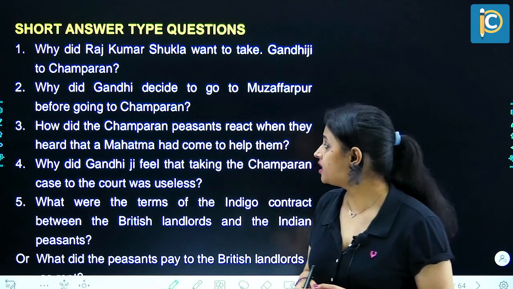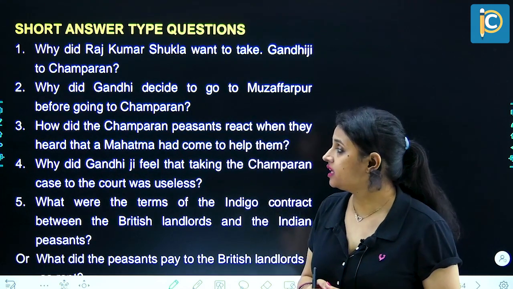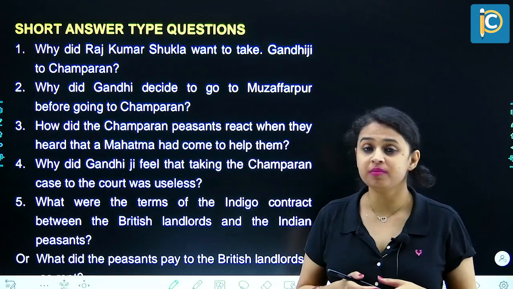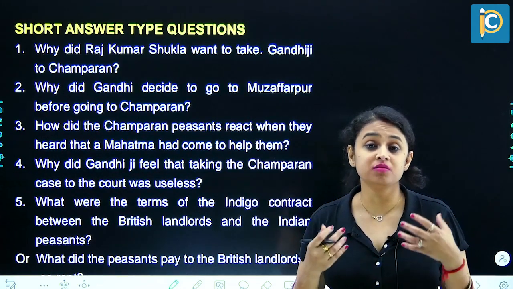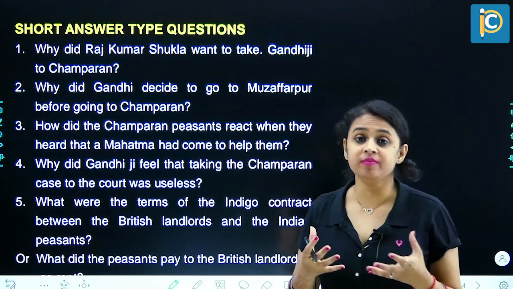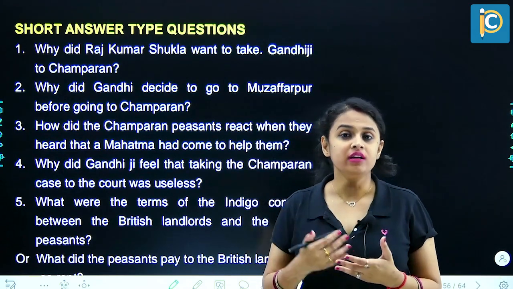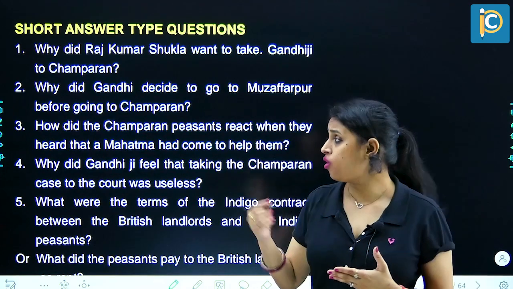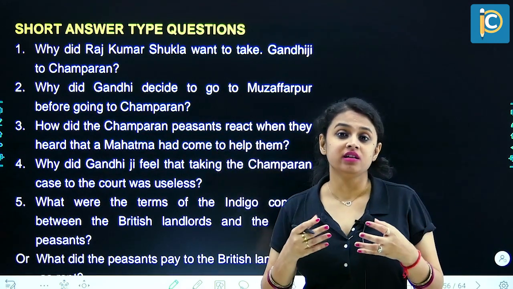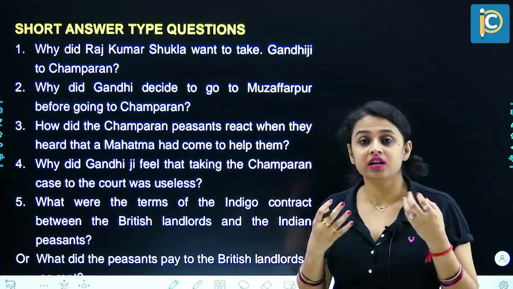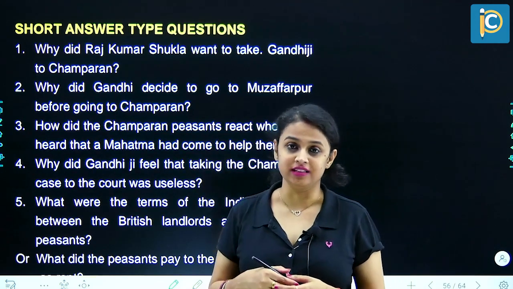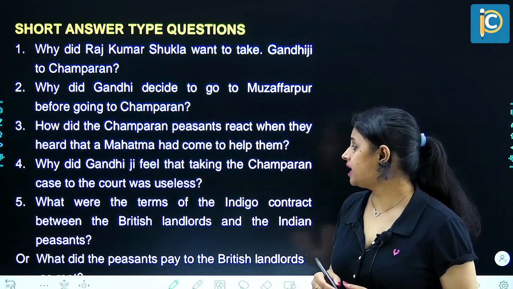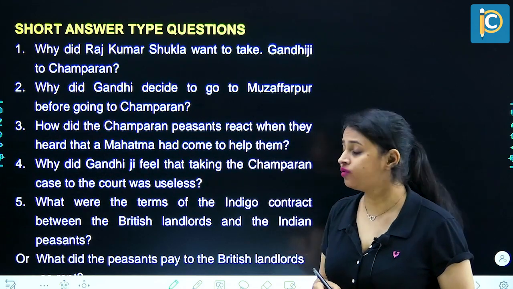How did the Champaran peasants react when they heard that a Mahatma had come to help them? So when the Champaran peasants got to know that a person, Mahatma, would come to help them, they were very delighted. And when Mahatma Gandhi was taken to court, he was asked to be present at court, all these people protested against the authorities in support of Mahatma Gandhi. Next question. Why did Gandhiji feel that taking the Champaran case to the court was useless?